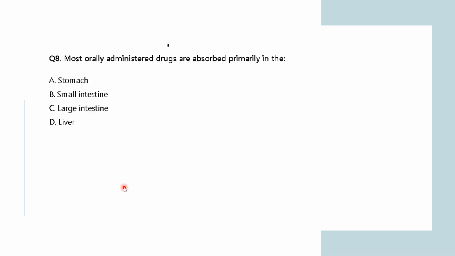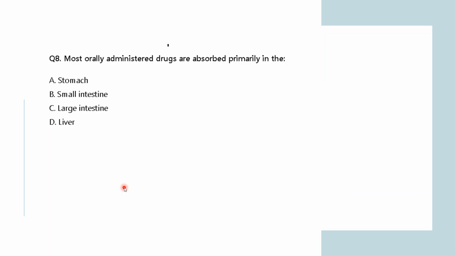Going forward, most orally administered drugs are absorbed primarily in the stomach, small intestine, large intestine, or liver. So, when you are taking a tablet orally, in which part of your body do you think this tablet is going to be absorbed primarily?